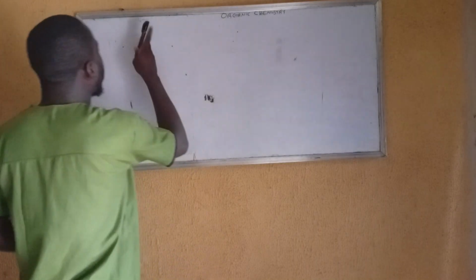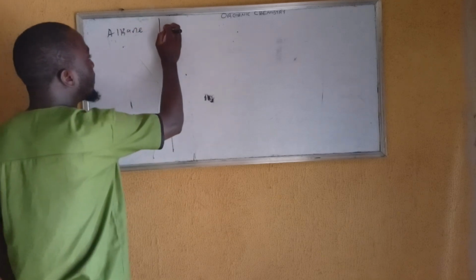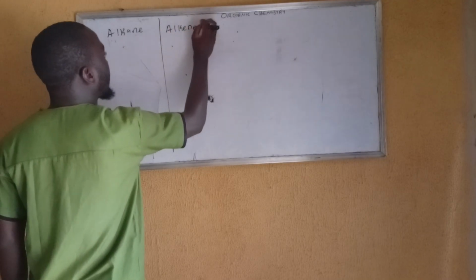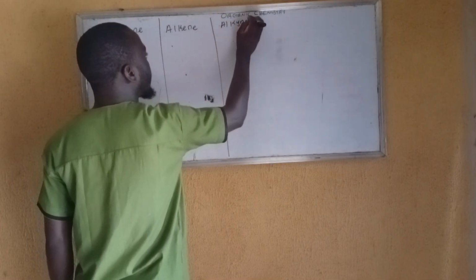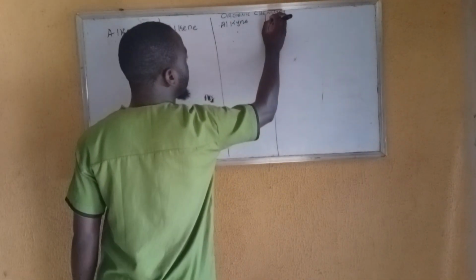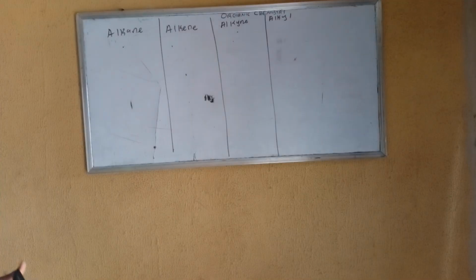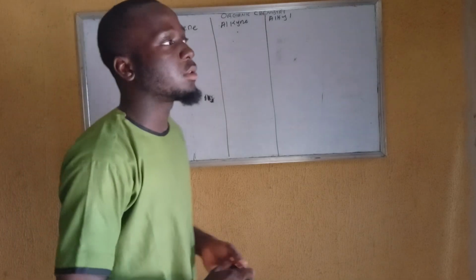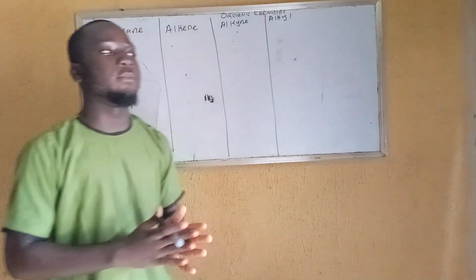So guys, we want to compare alkane, alkene and alkyne. But I will add another one which we call alkyl. These are derived from the alkane family. I'm going to explain it. When we are talking about this comparison, it comes from the homologous series, which is about the comparison between different compounds.